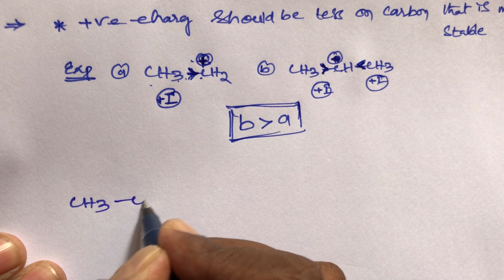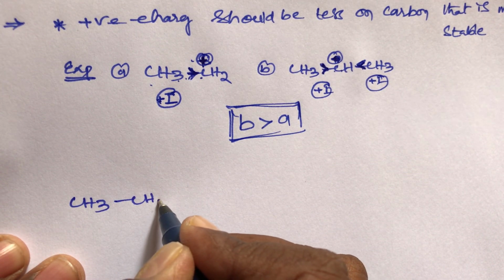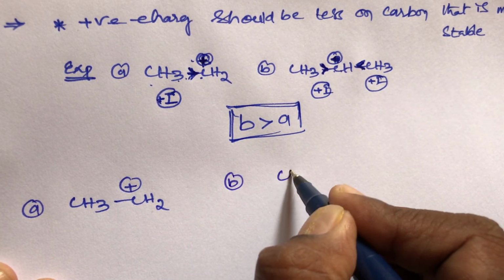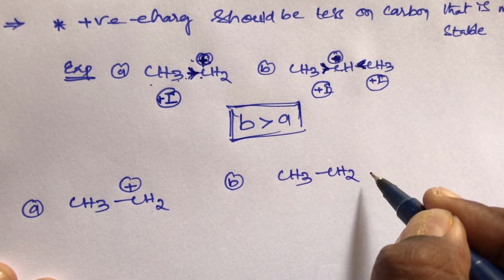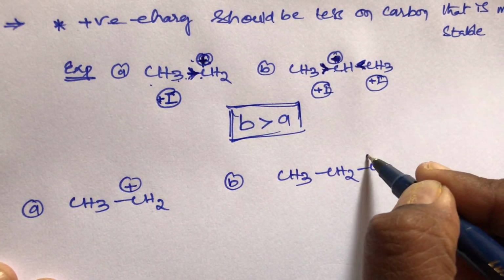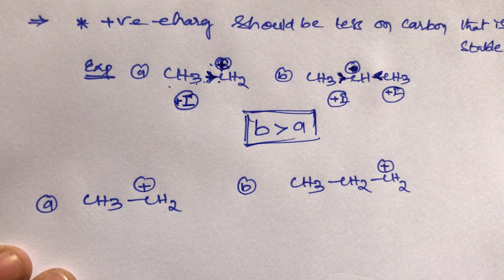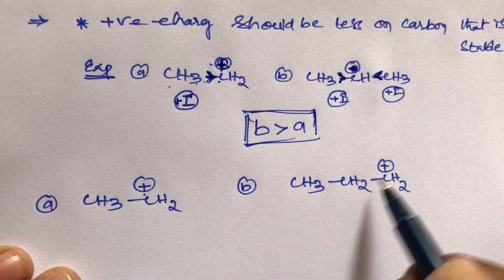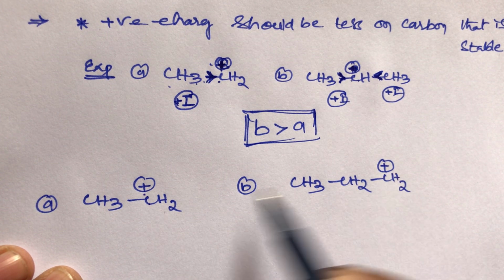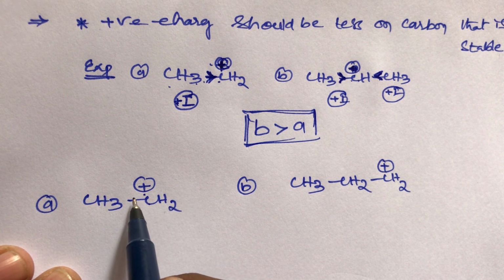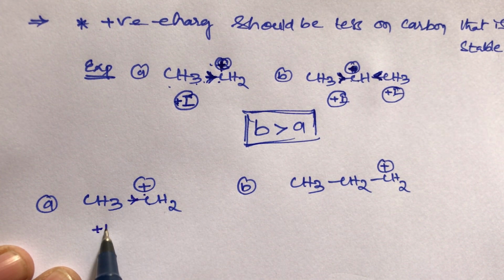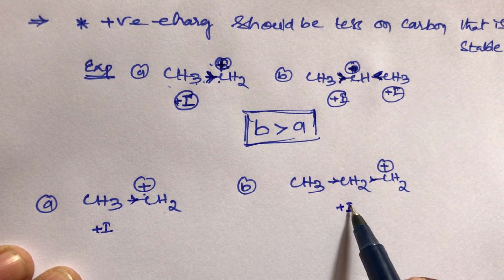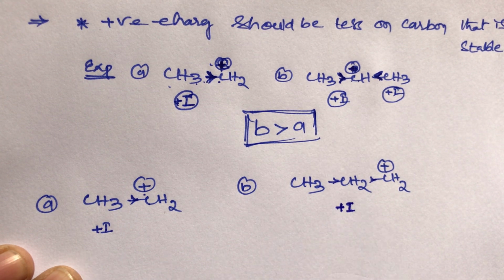CH3 CH2 plus, this is compound A, then compound B is CH3 CH2 CH2 plus. This has a positive charge and this also has a positive charge. Both are primary carbocations. On the back side there is a plus I group, and the ethyl group also belongs to the plus I group. This is plus I and this is also plus I.